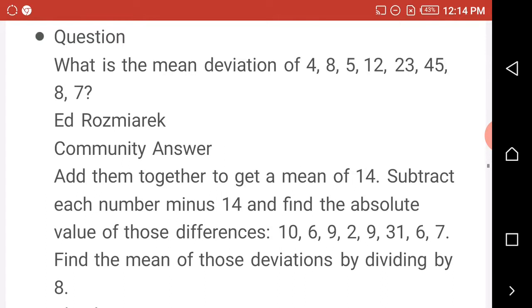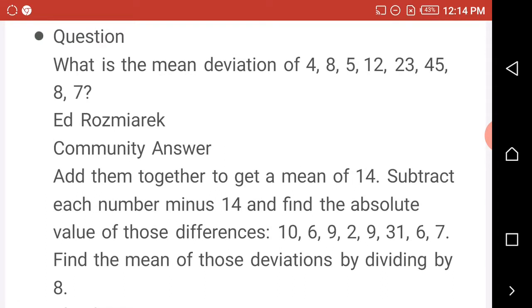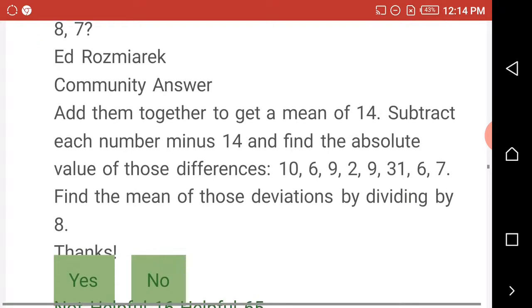So now mean is equal to what? Summation x all over n. Now summation x, put 4 plus 8 plus 5 plus 12 plus 23 plus 45 plus 8 plus 7 together. What we're saying is add them together to get the mean of what? 14.